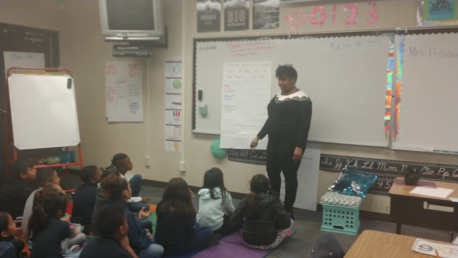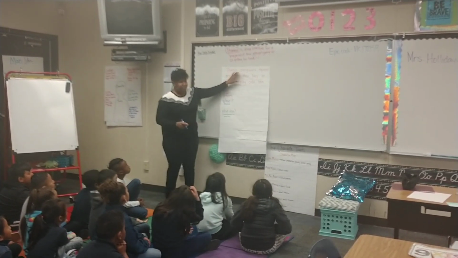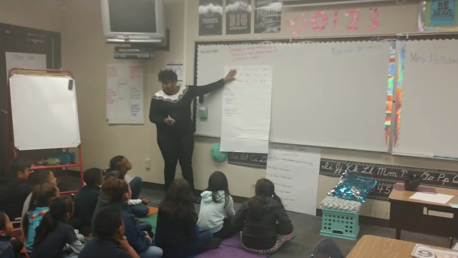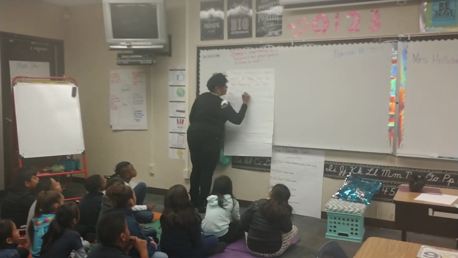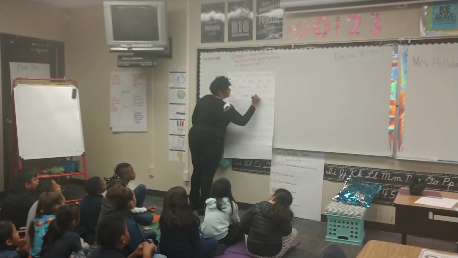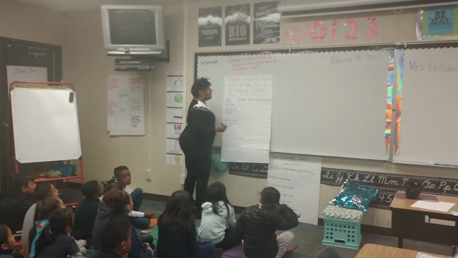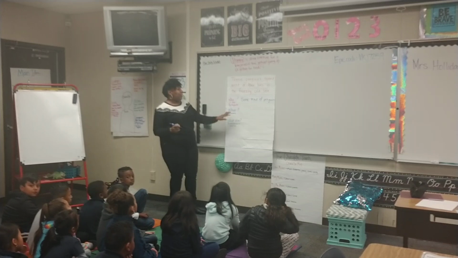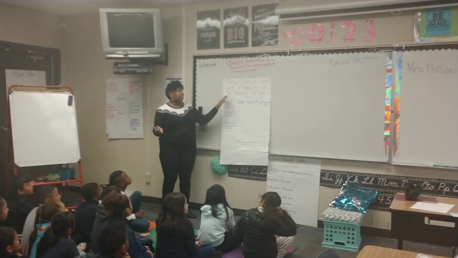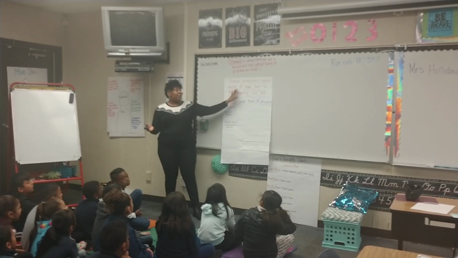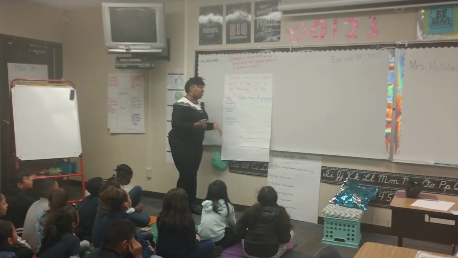So who is the sentence about? Penguins. Some type of penguins, because it says these penguins, so it must mean that there's a special kind of penguin, right? Yes. So it's about some kind of penguin. So we know that, right? Then what are they doing? They mostly spend their time in the water. Okay, so what they're doing is spending most of their what? Lives. So they spend most of their lives.